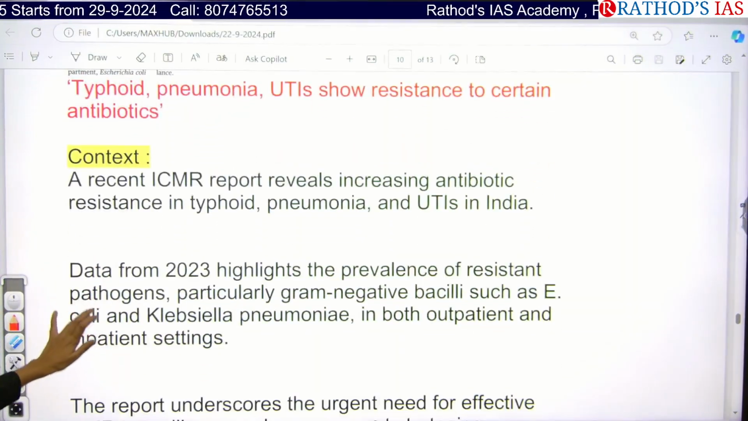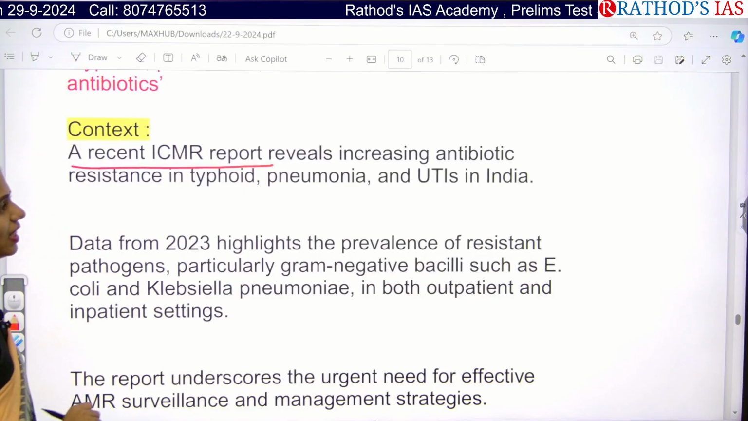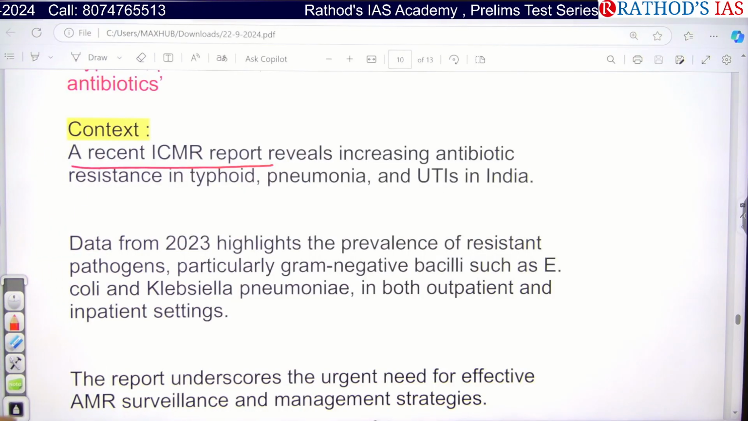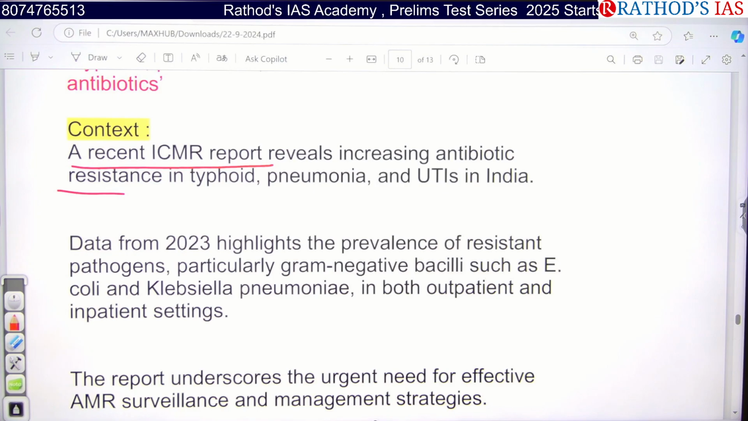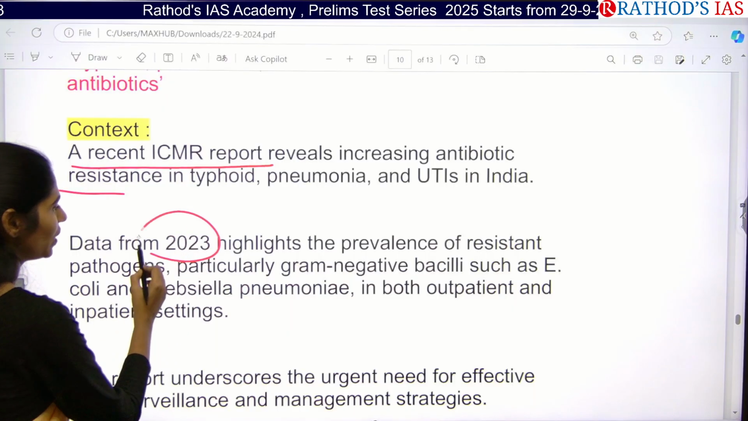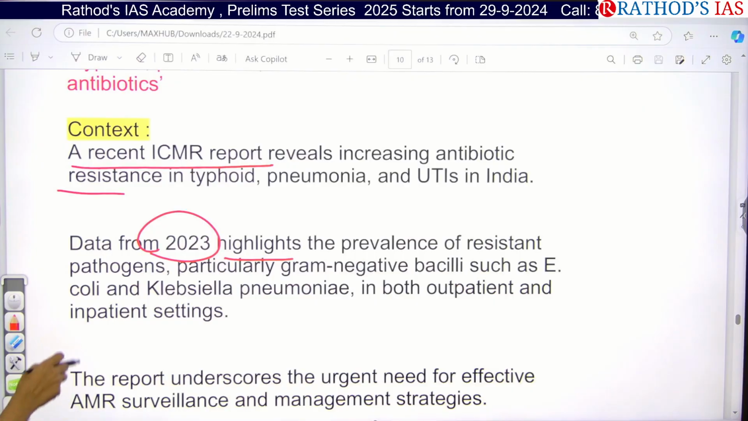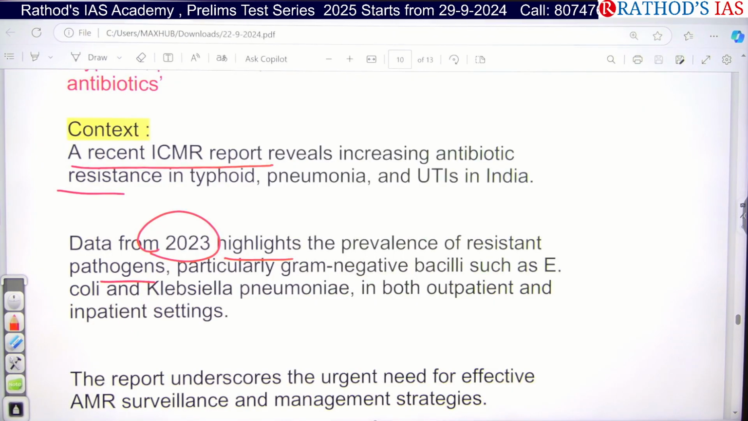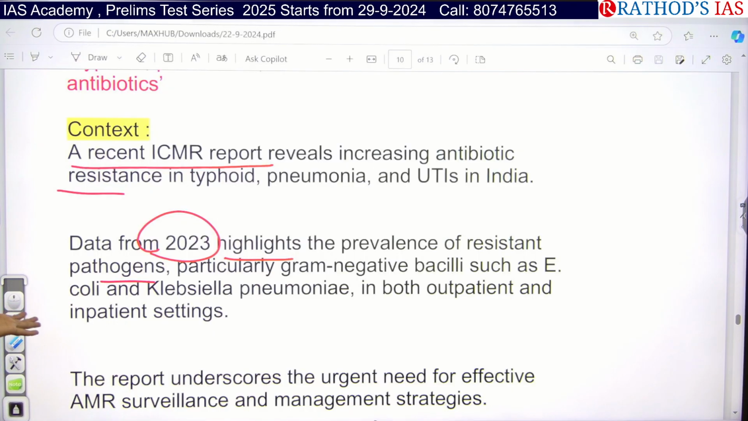Okay, so if you see the context, it says that a recent ICMR report shows there is increasing antibiotic resistance for diseases like typhoid, pneumonia, UTI in India. This data was collected in 2023, and it shows a high prevalence of resistant pathogens like gram-negative bacteria such as E. coli and Klebsiella, increasing in both outpatients as well as inpatients.